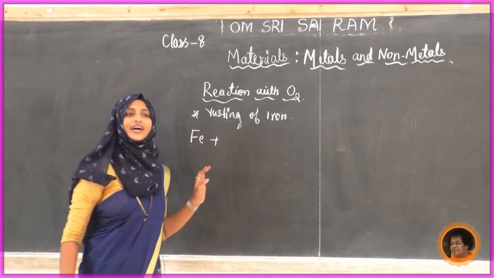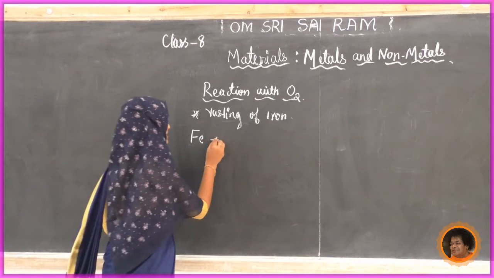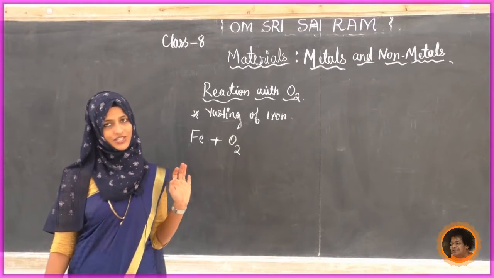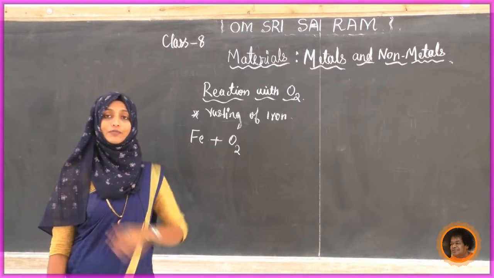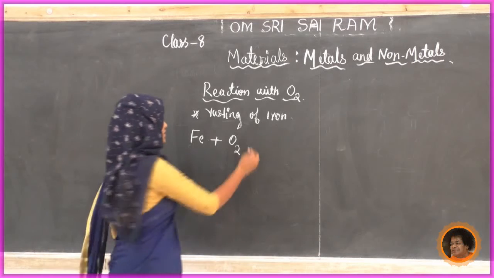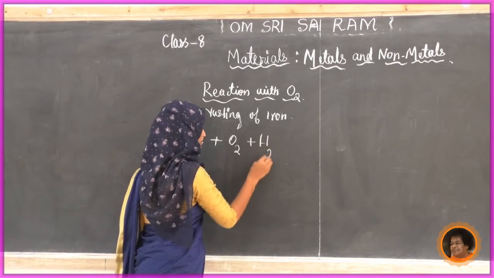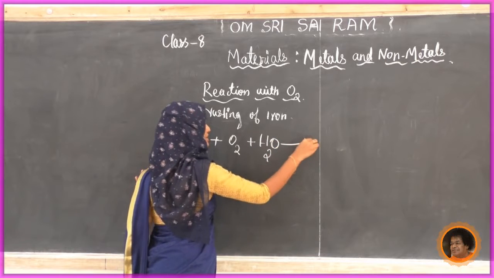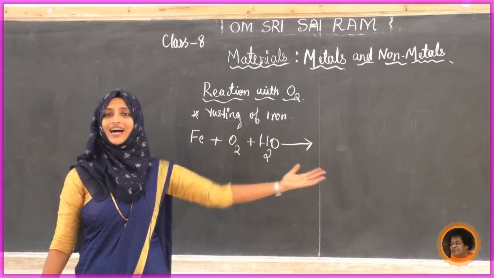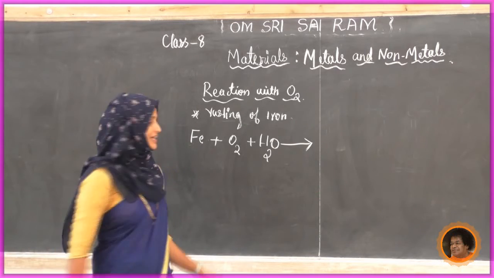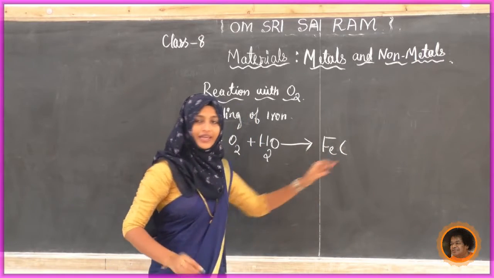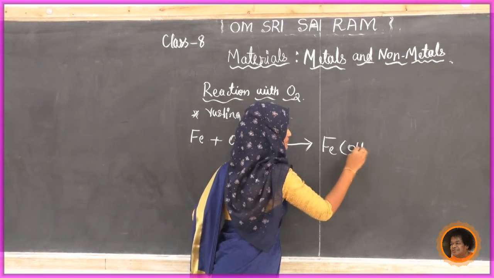Fe is going to react with oxygen. In the atmosphere we have moisture and humidity, so in the presence of water it gives another compound, rusted iron. The formula of that is FeOH.